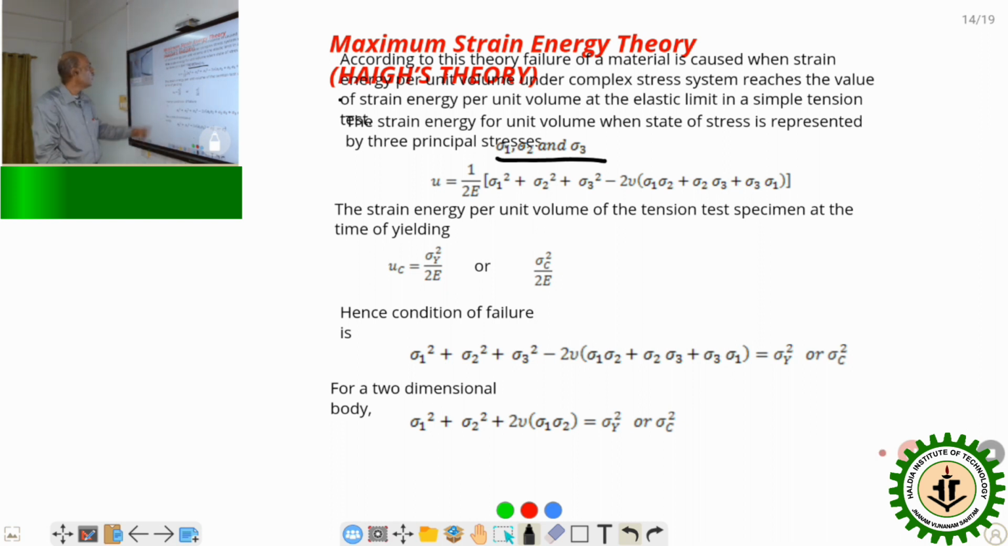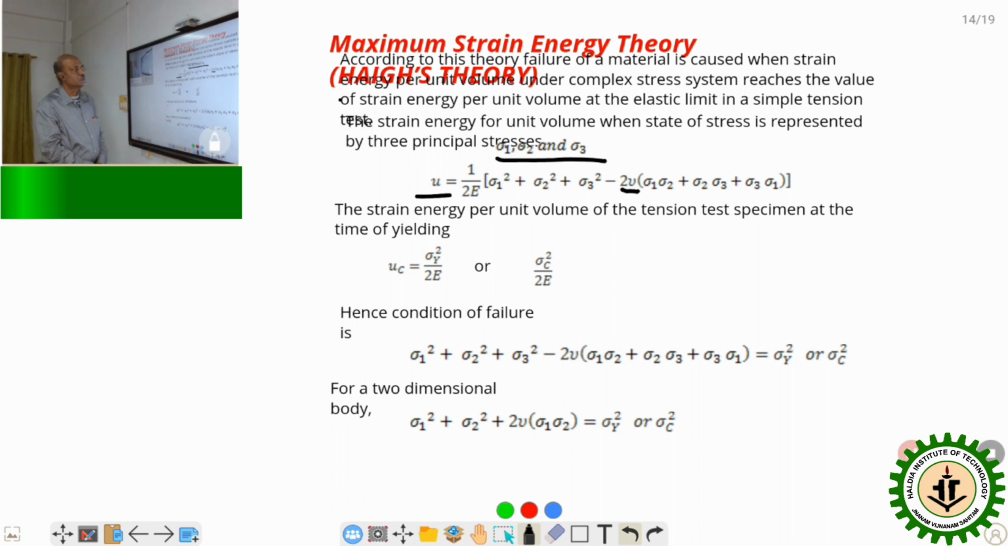This will be the energy absorbed by the body. That is called the total strain energy absorbed by the body when the body is under a complex system of loading, where nu is the Poisson's ratio.